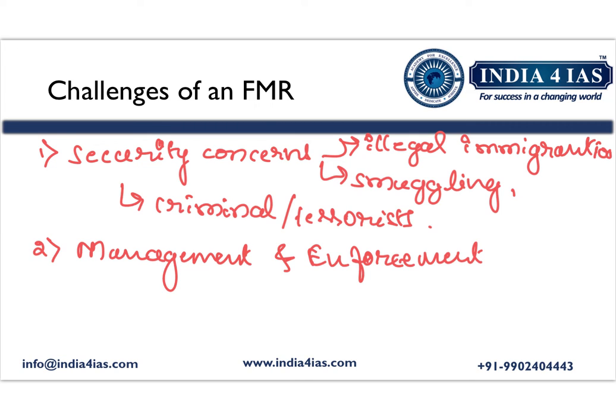Without these robust administrative frameworks and resources, the security concerns cannot be ensured. Otherwise, illegal immigrants, smuggling, and criminal or terrorist elements can easily cross the borders.